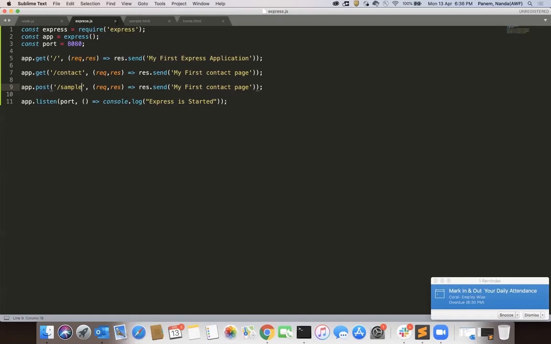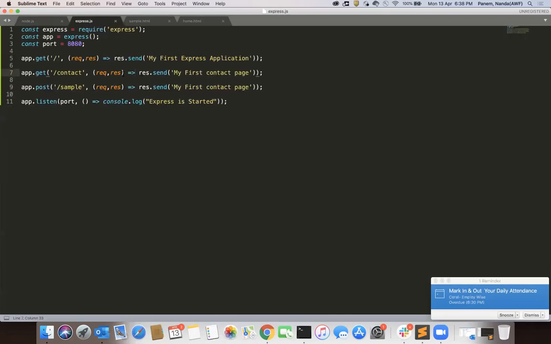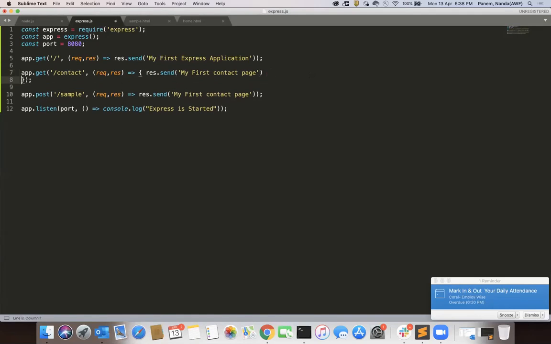Yes, if you want to get a response as an HTML page, then you can use this response. You need to read a file, you need to use the FS module, same like here, and you need to create a function and you need to write here. Multiple lines you can write, and you can do the calls.